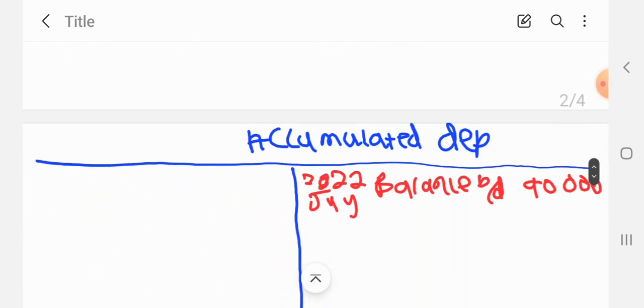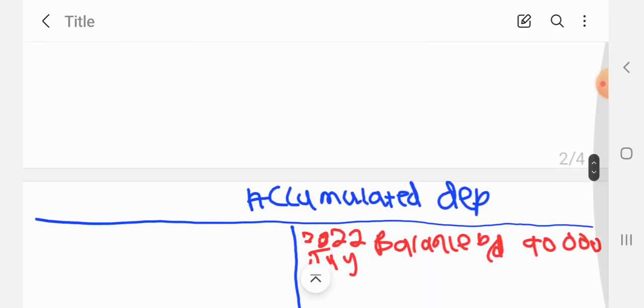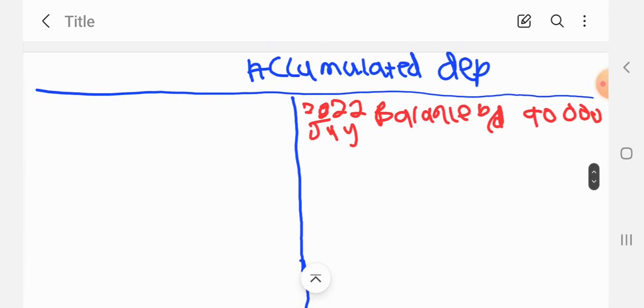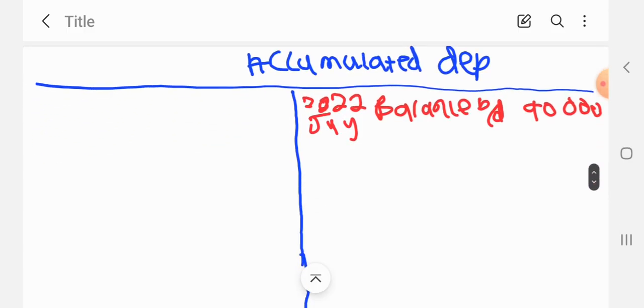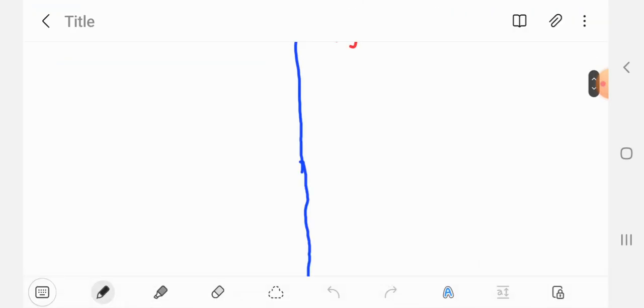The 7,000 is the accumulated depreciation of last year, so it's the balance brought down on the accumulated depreciation. This one, the 90,000, includes that 7,000 already. So what we are going to do is write depreciation.